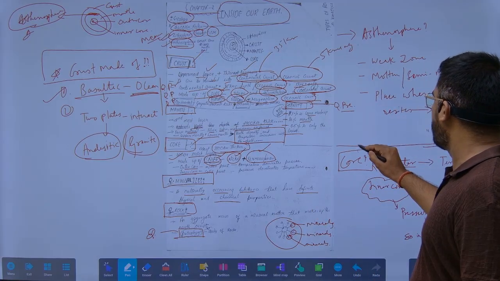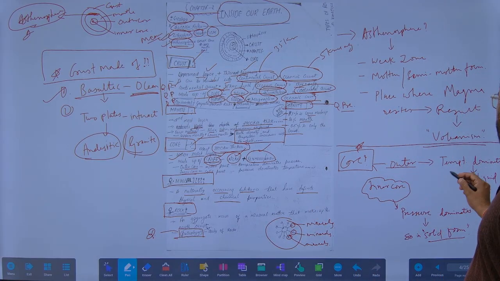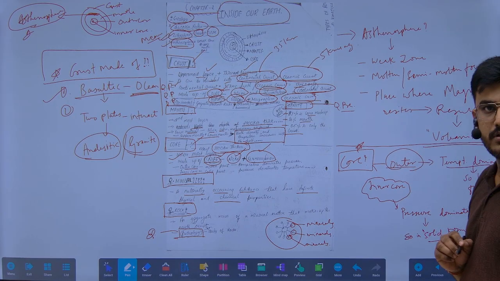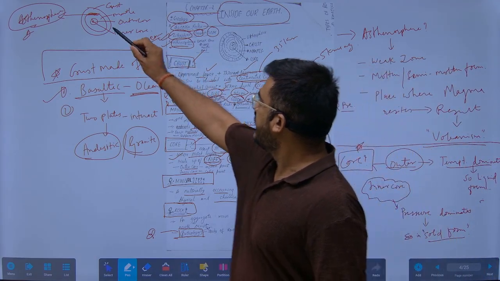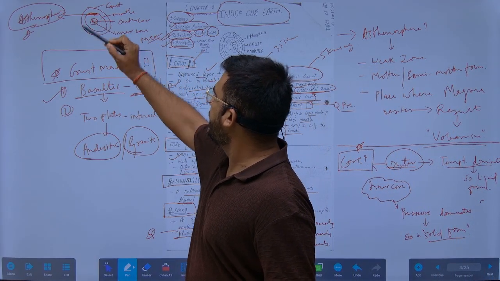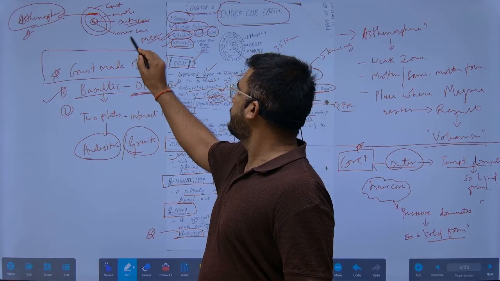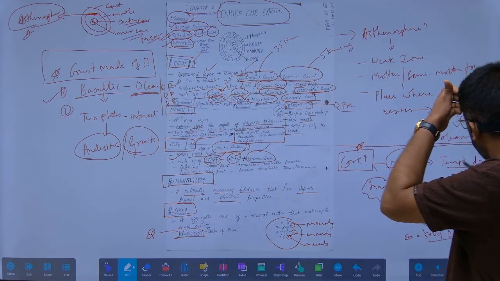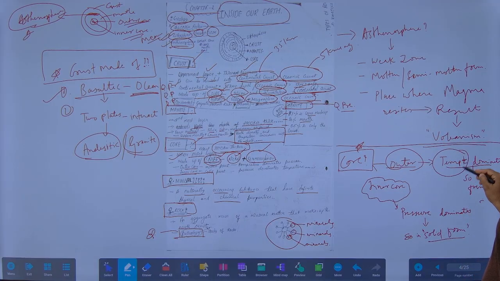Now, if we look at the outer core, where temperature dominates, we have seen that there is an outer core and an inner core. In the outer core, the temperature dominates, and when the temperature dominates, it results in liquid.